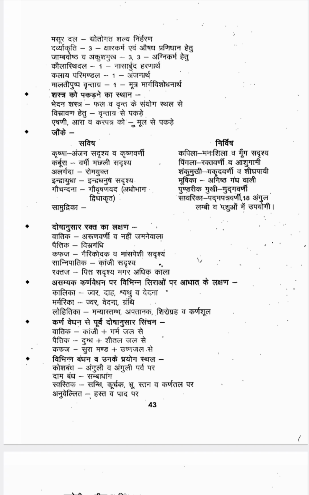Then before doing Karna Vedana, if any doshas are vitiated, to remove the doshas we have to do some procedures. If Vata is vitiated, then Kanji mixed with hot water should be poured in the ear, in the earlobe, so the Vata dosha will reduce. If Pitta is vitiated, then Dugdha plus Sheeta Jala, milk and cold water, should be mixed together and you have to do the Sejana.